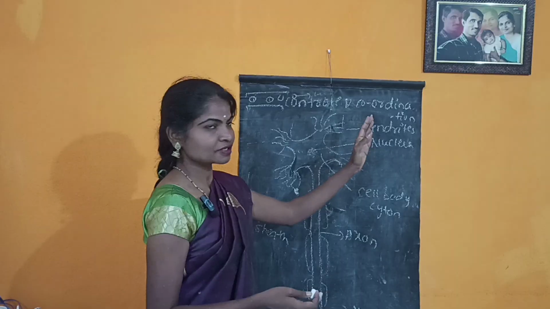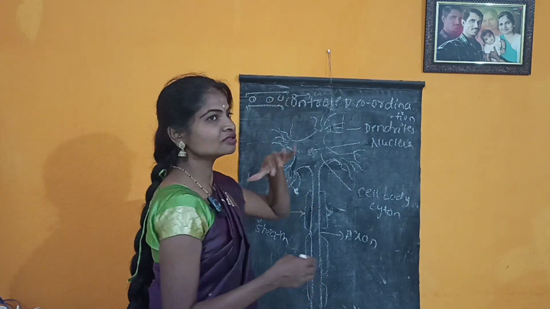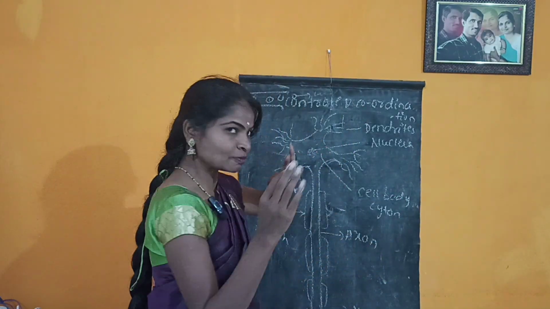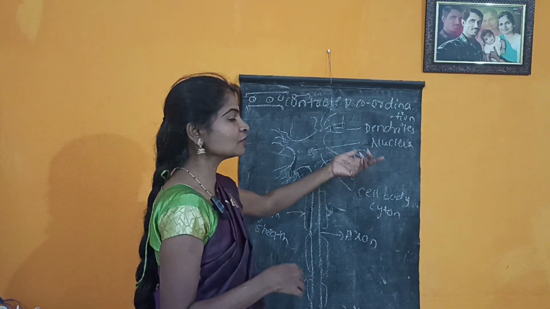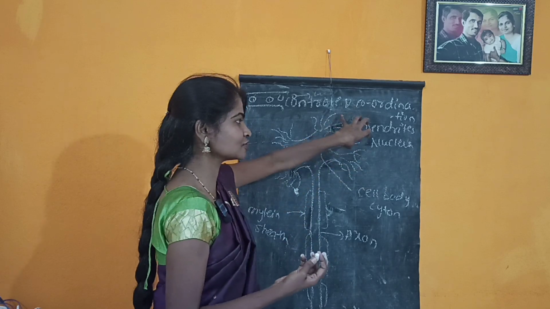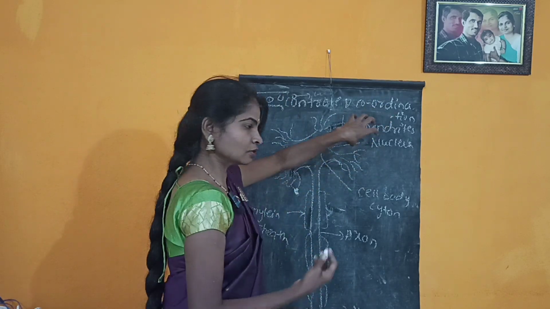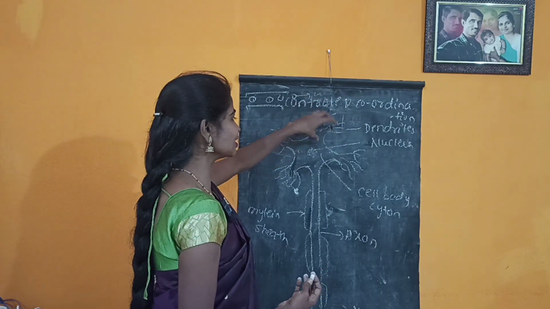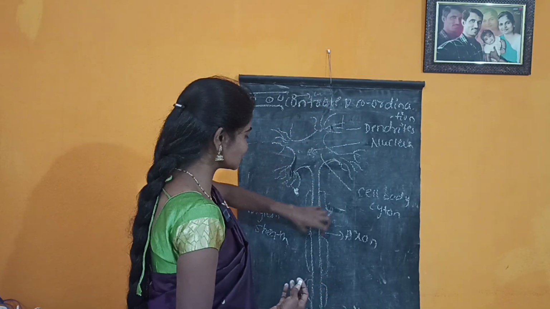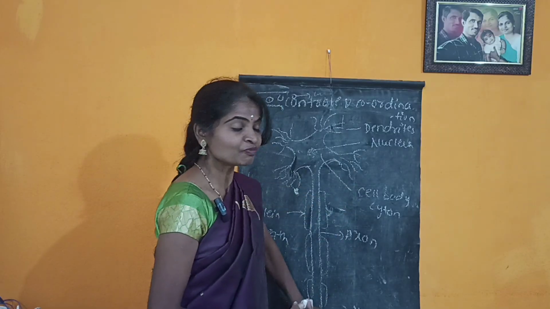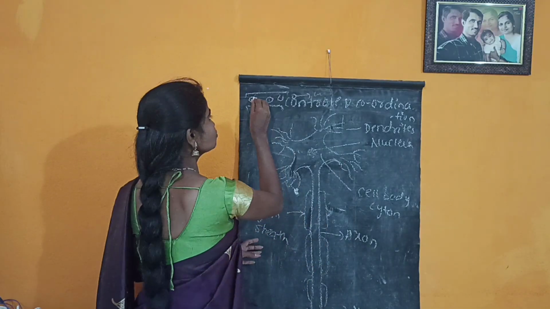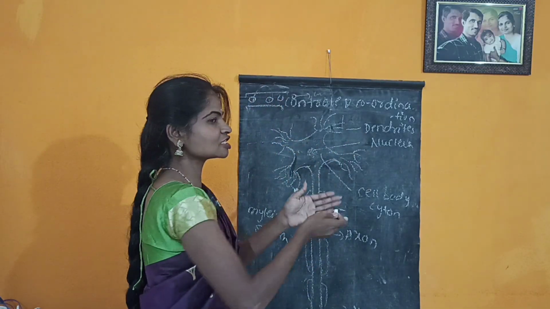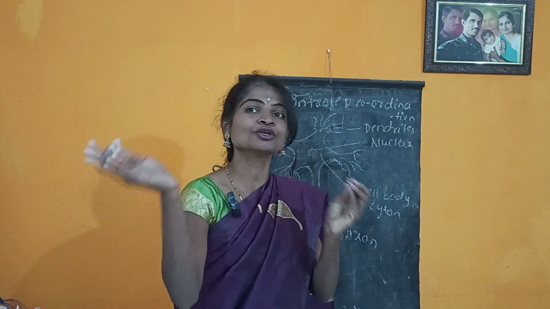So our systems are like that. From one neuron to another neuron, the message transfers from the sensory organ to the brain. From the sensory organ, the message enters the neuron. In that neuron, the dendrites receive the message from the sensory organ, and it is sent to the cell body, axon, and nerve ending. Then how does the message transfer from the nerve ending of one neuron to the dendrites of another neuron?